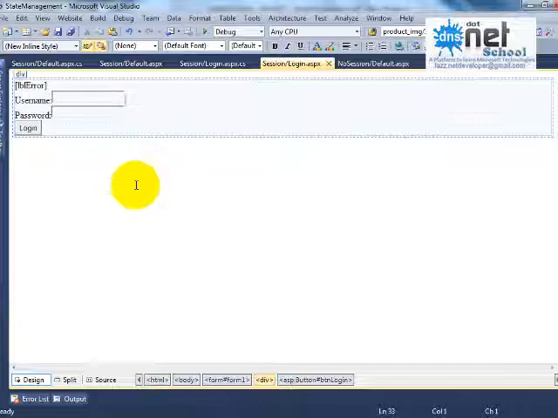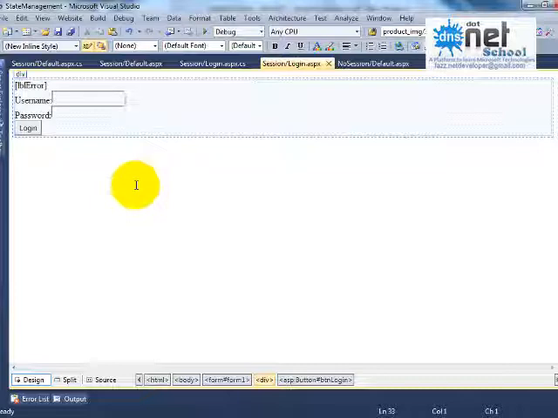Every time if I use session, I am putting a lot of burden on my web server. Every time we need to go to the web server and store some information over there for every client. So there will be a lot of burden on the web server, because in order to work with session objects, as we are saying, the value is nothing but object type. So the object will be constructed at the server, and some value will be stored for every client. For every round trip this will happen. So every time I cannot use session.